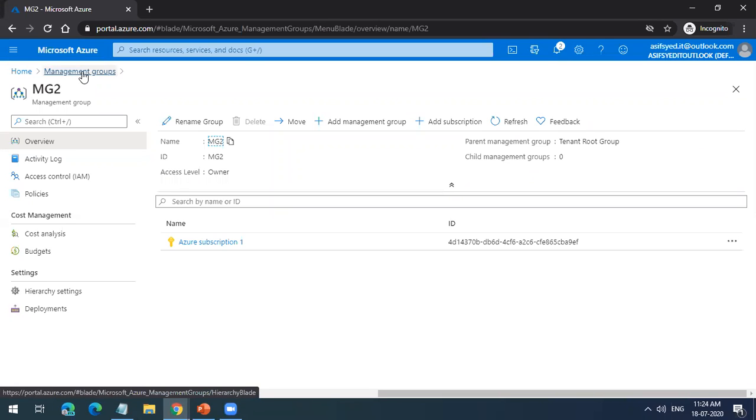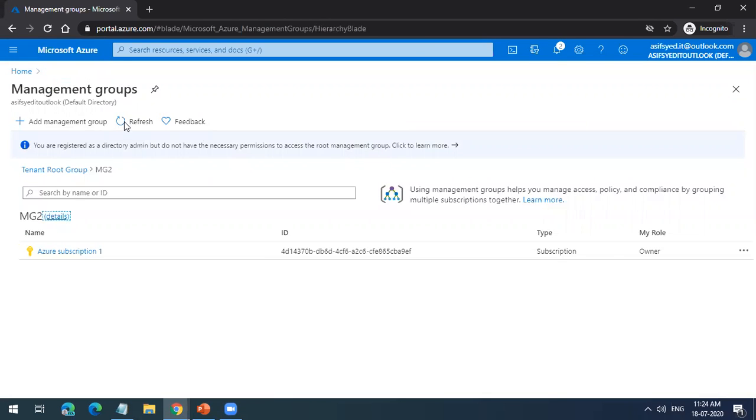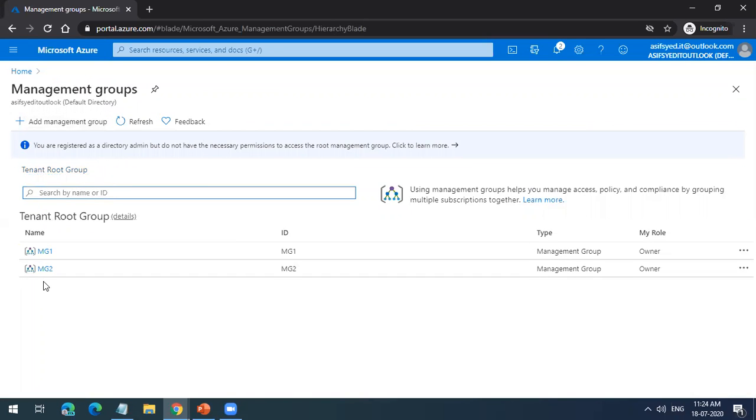Will the same subscription be available for MG1 as well, because we have MG1 as well, right? No, it will not be available. You have to have a different subscription, because we understood, right? One subscription will support only one management group.